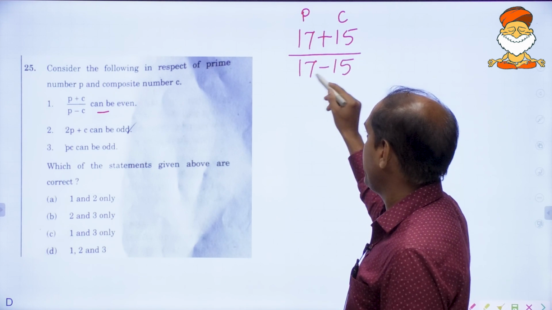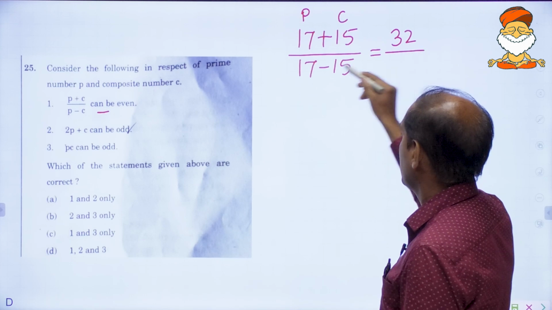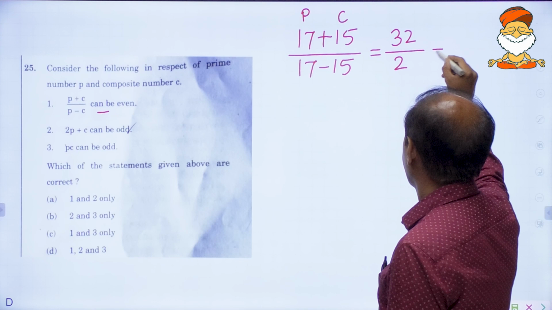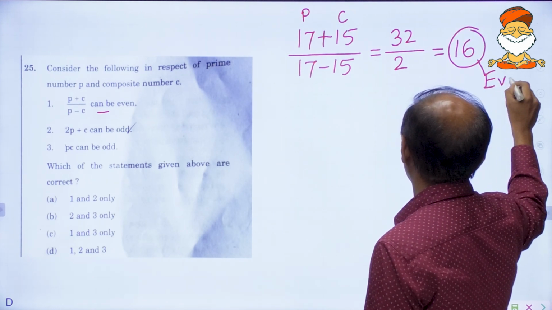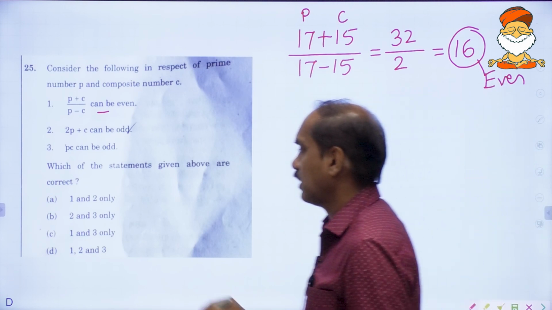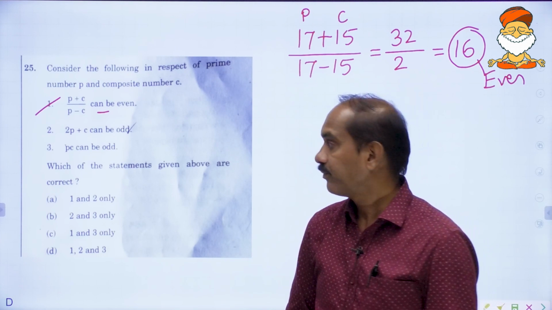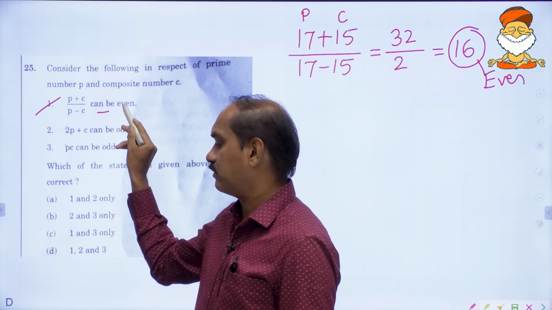So P plus C, P minus C. If you add these two, you will get 32. If you subtract, you will get 2. 2 16s are 32, and 16 is of course an even number. So everything is all right with statement number 1. So (P plus C) divided by (P minus C) can be even, confirmed.